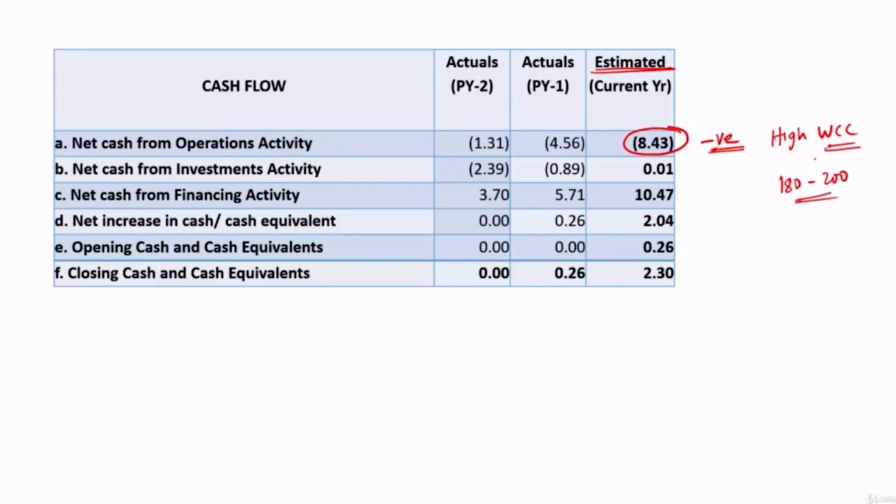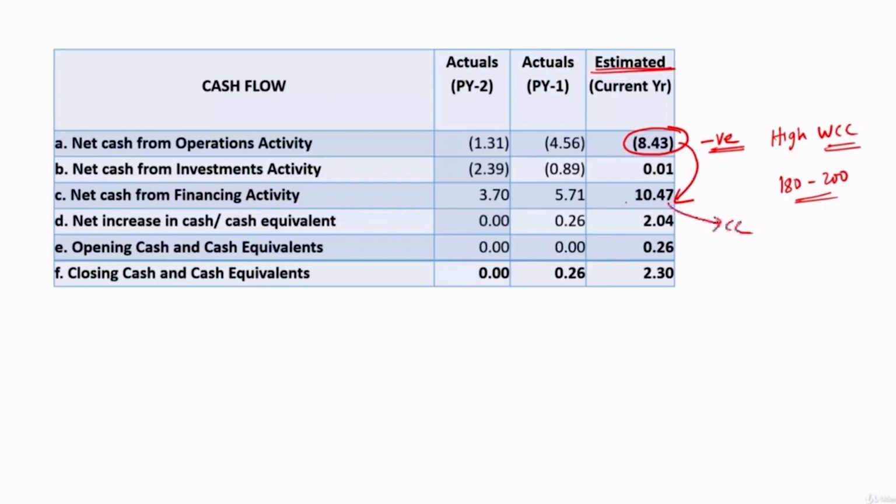The margin, the profit making capacities of those businesses will be very thin. They have to substantially invest in inventory and debtors. So they may be making a good amount of sales, but a substantial portion of that will be locked in the debtors, and because of that they will have negative cash flows under operations, which will get funded under financing activity in the form of a CC.